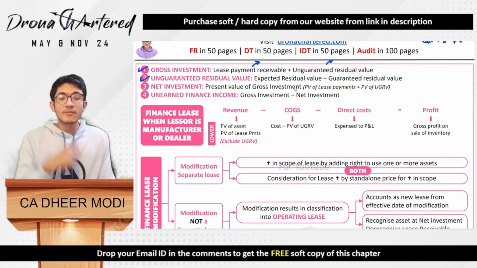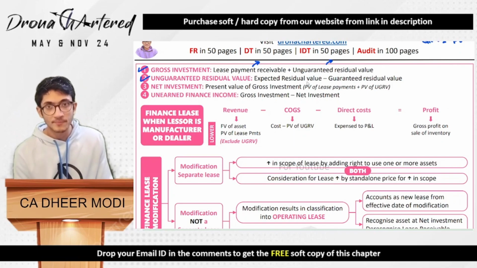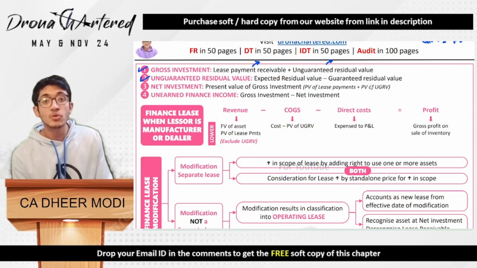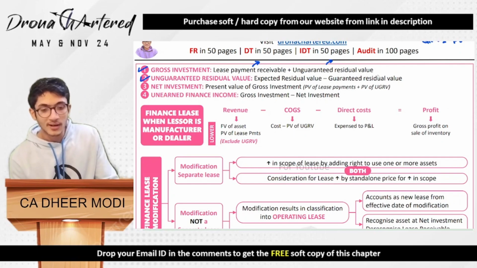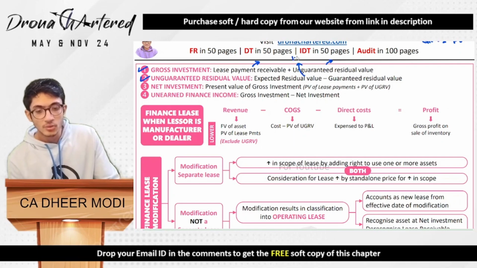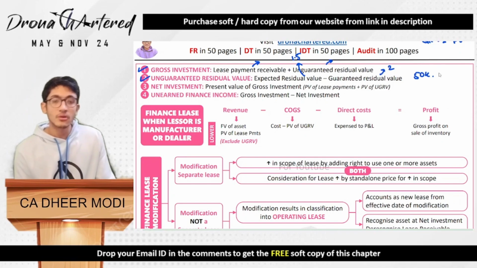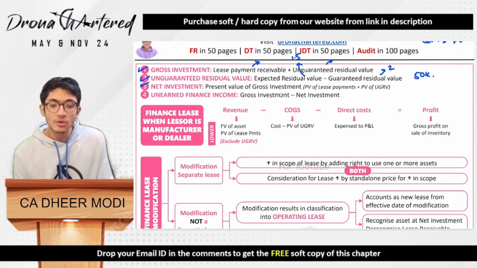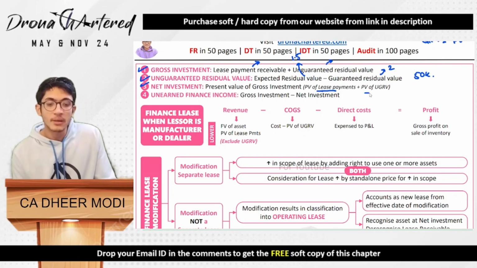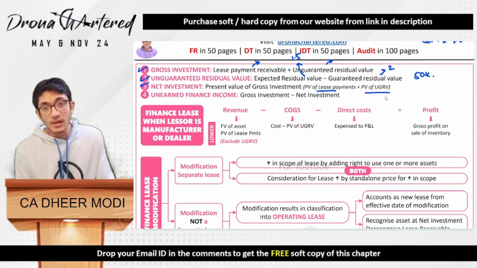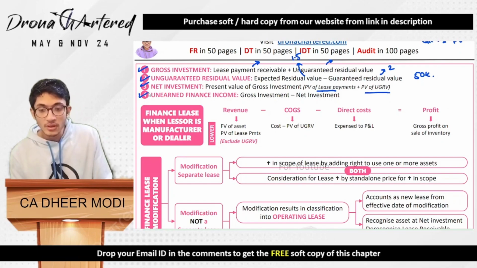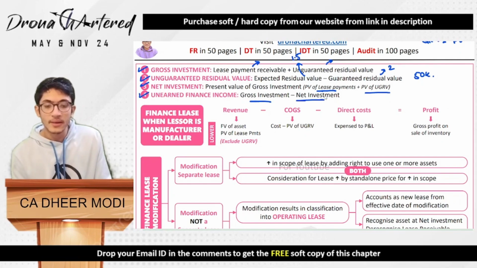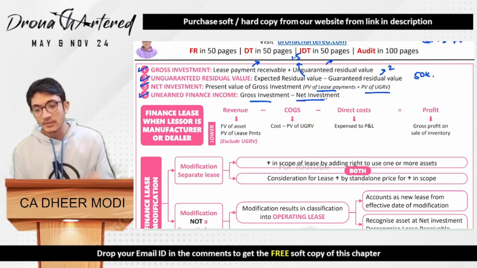So if your expected residual value is, say for example, you think 1.5 lakh and guaranteed residual value is 2 lakh, therefore 50,000 is your unguaranteed residual value. Next is your net investment. Net investment is the present value of gross investment. That means present value of lease payments plus present value of unguaranteed residual value. And last is your unearned finance income. That is your gross investment minus your net investment. That is your unearned finance income.